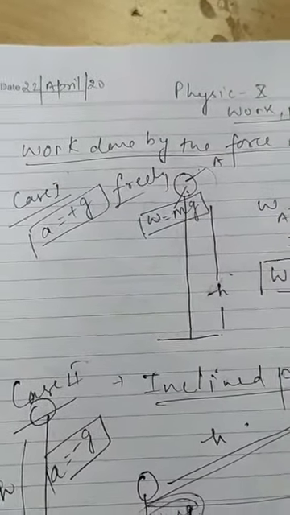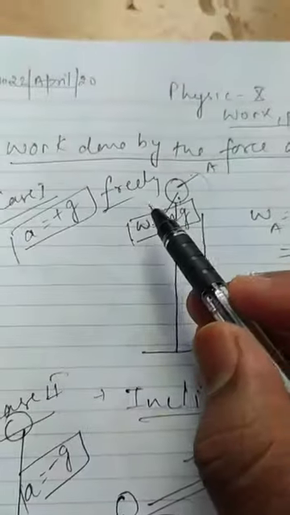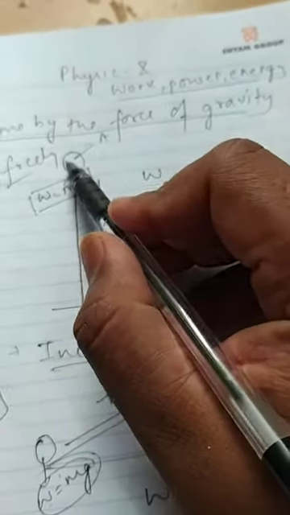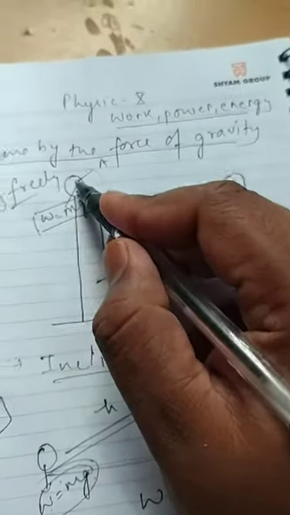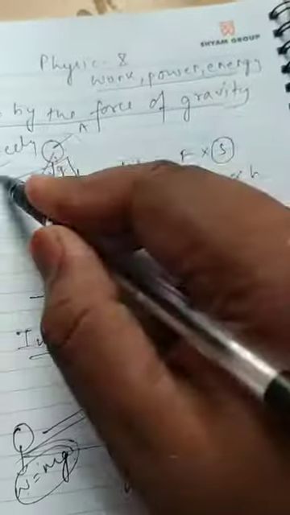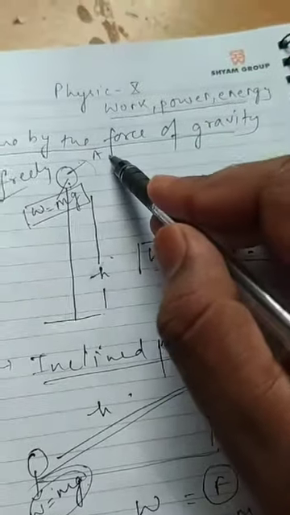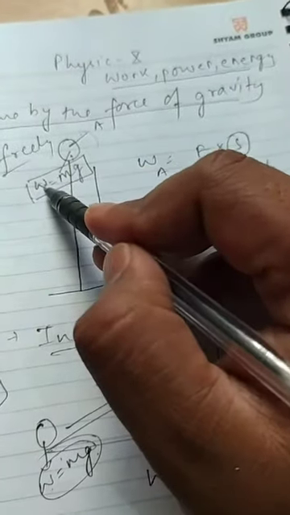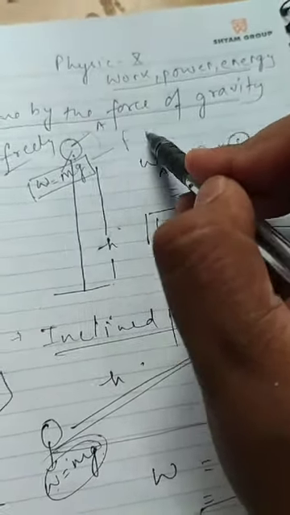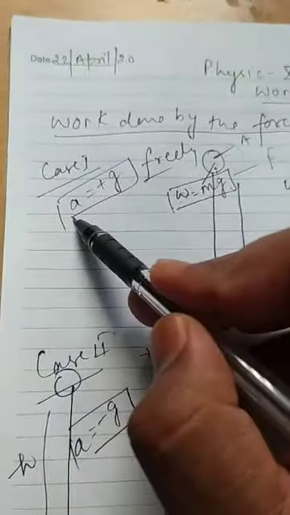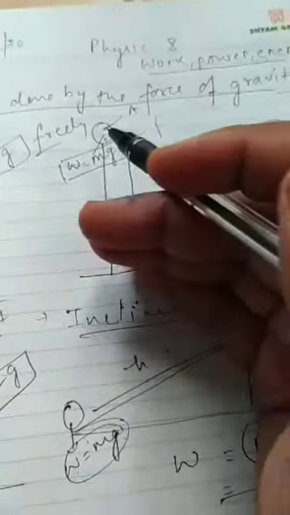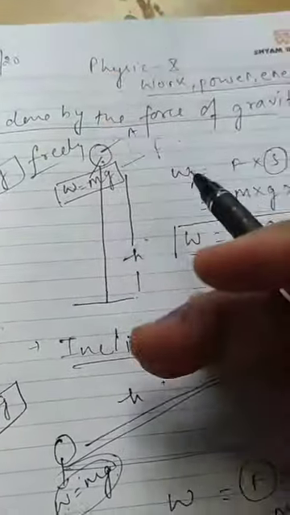Case 1. In this case, we throw a body from a certain height h and it will fall freely under gravity, that is under gravitational force. Let the object be A and the weight acting on this body is W, which will be equal to mg. This is also a kind of force, and since the object is falling freely under gravity, the value of a will be plus g, since the velocity of this object will continuously increase on reaching the ground position.